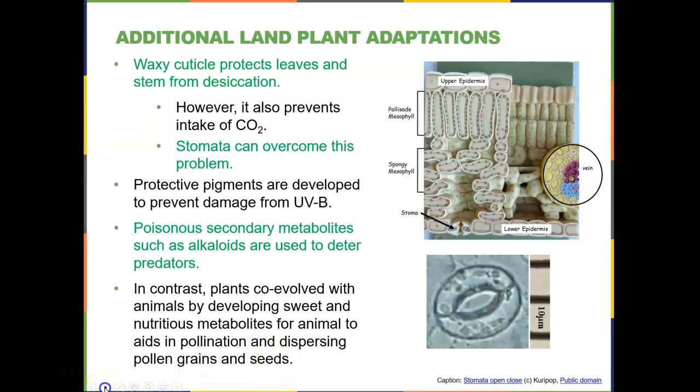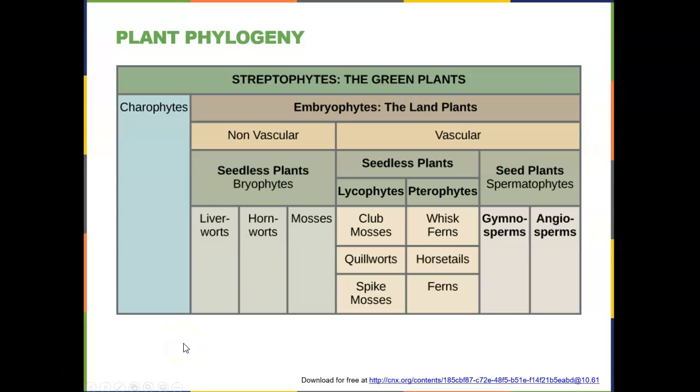So now let's take a look at the evolutionary process for the green plants. We see here the charophytes. These are not plants. These are protists, but they're the ancestors from which the plants evolved. So from these charophytes evolved the land plants.